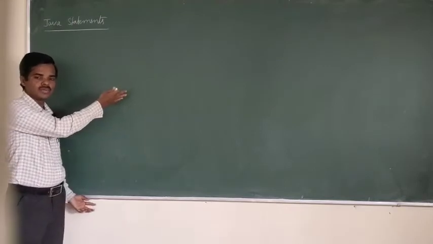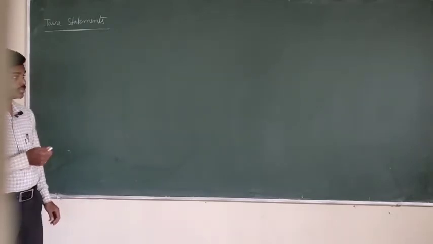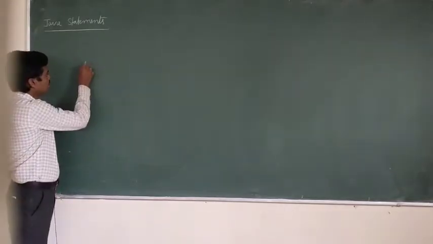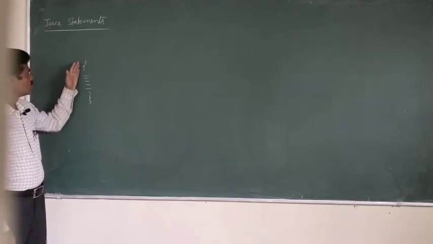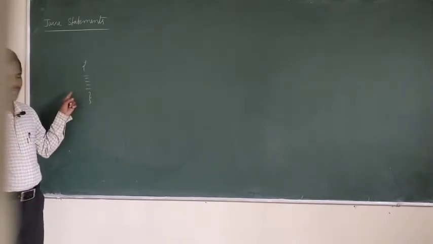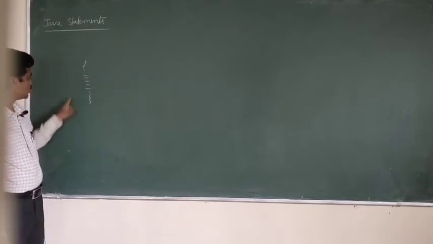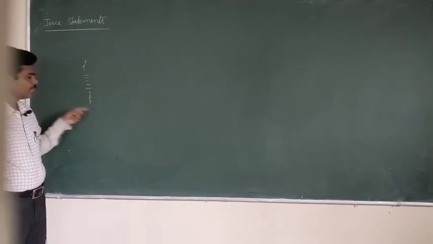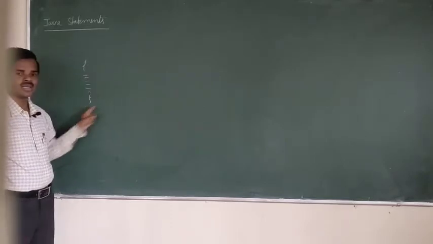We already did some programs. Multi-line statements or multiple statements end with the curly braces. At the beginning and end of the curly braces, we define the multiple statements. These multiple statements are considered a single command. The Java compiler considers these multiple statements as a single command. Why? Because all this is enclosed in a curly braces block, so this entire thing is a single command and is executed as a single command.